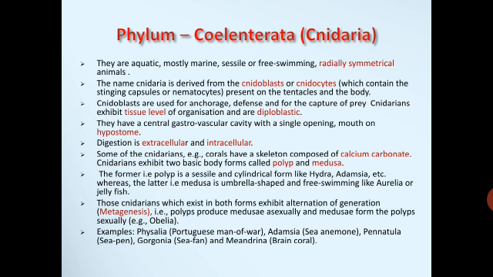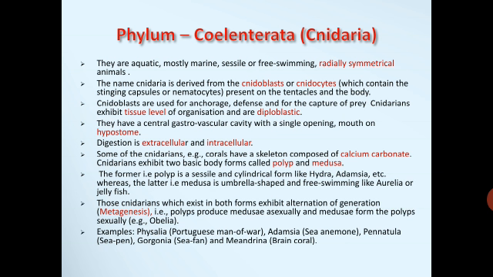Coming to the next phylum, phylum Coelenterata, or it is called Cnidaria. Coelenterata or Cnidaria is a phylum of acoelomate diploblastic aquatic animals having an incomplete digestive system and stinging cells. They are aquatic, mostly marine, sessile or free swimming, radially symmetrical animals. Radially symmetrical in the sense that if you cut the organism in any plane passing through the center, you will get two equal parts.